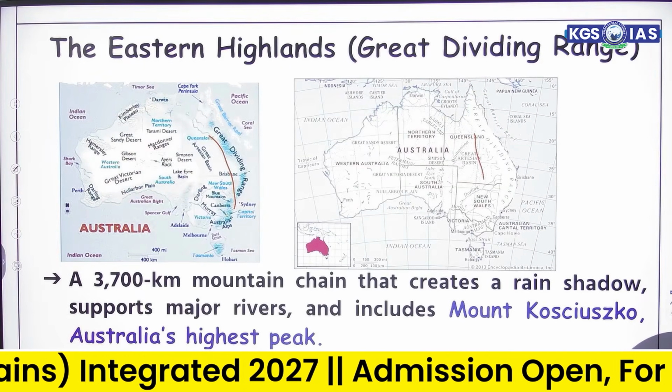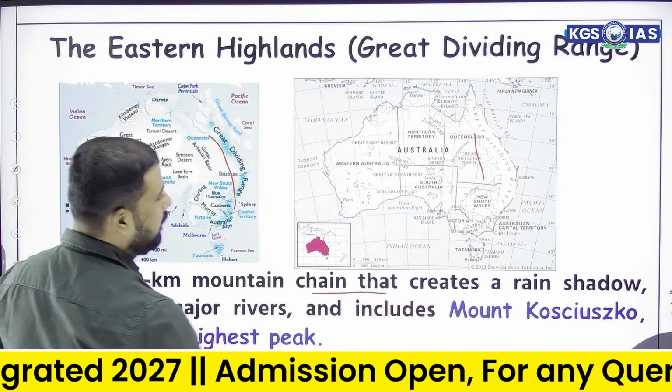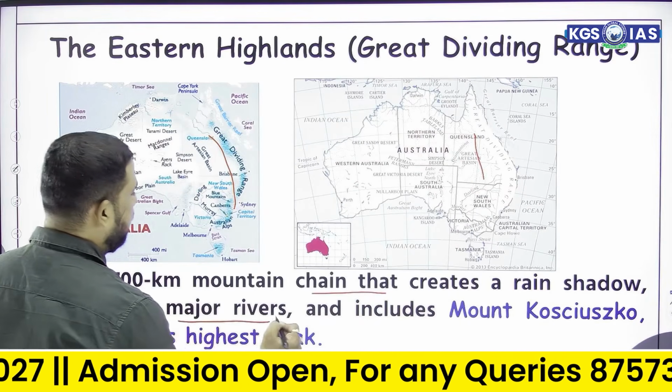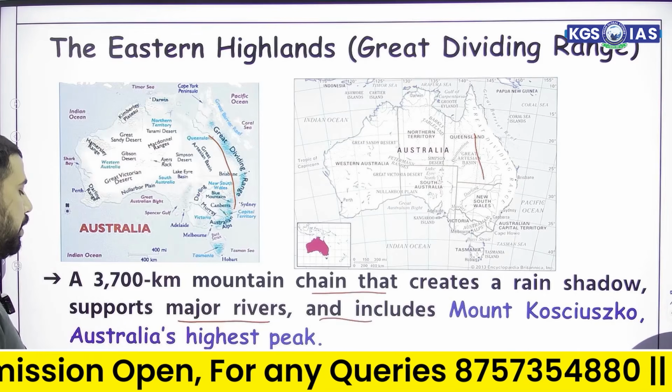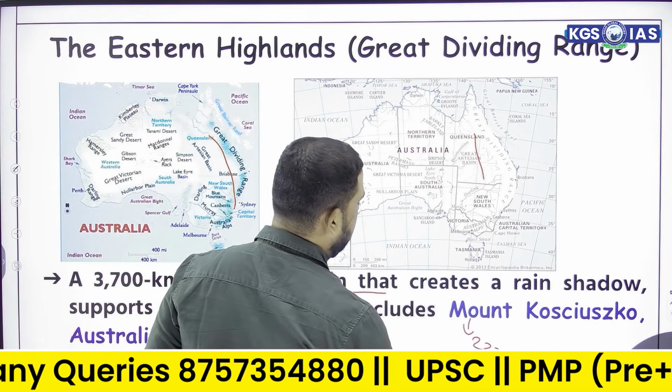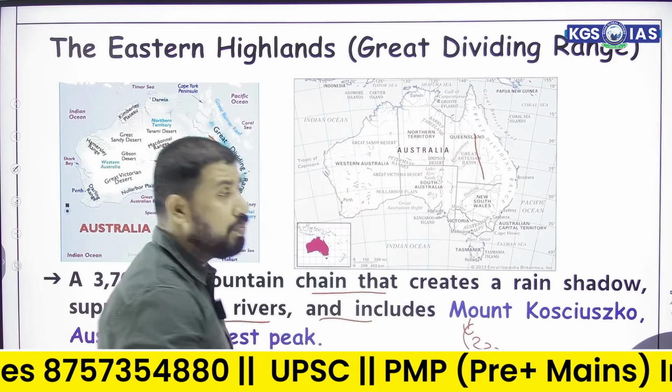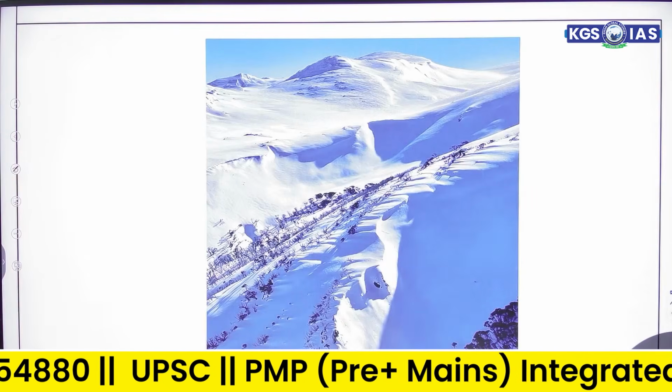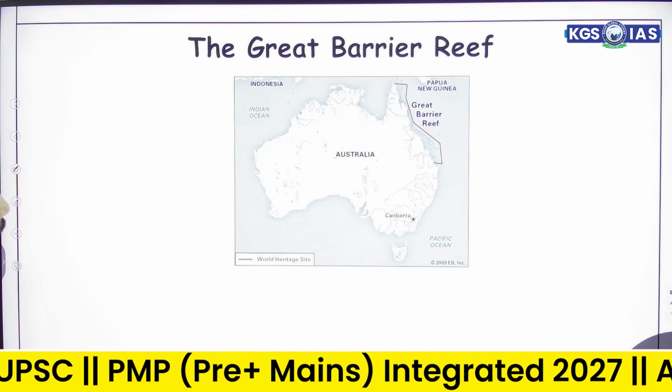A 3,700-kilometer mountain chain that creates a rain shadow supports major rivers and includes Mount Kosciuszko, Australia's highest peak, whose height is 2,228 meters, and this is considered the highest peak of Australia. Now moving forward, the Great Barrier Reef.